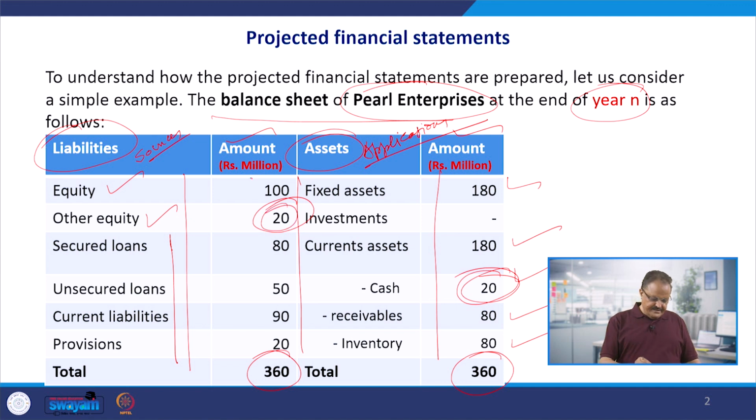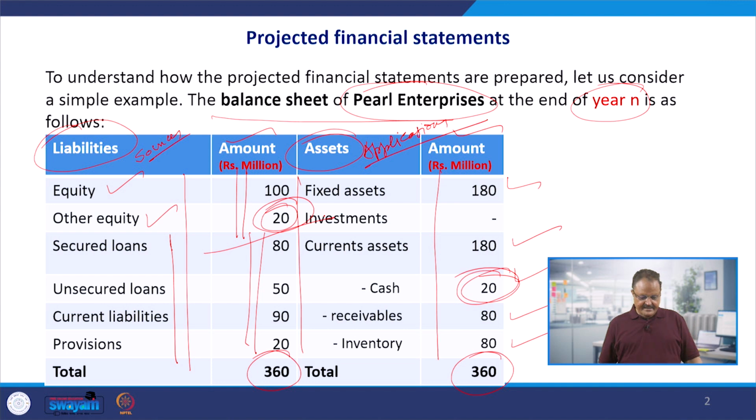So these two are the internal sources of the funds, right? These two are the internal sources of the funds available with the enterprise or with the project, and the remaining are the external sources of the funds. You call it the borrowed funds. So we borrow the funds in the form of secured loans, unsecured loans, current liabilities, and provisions.